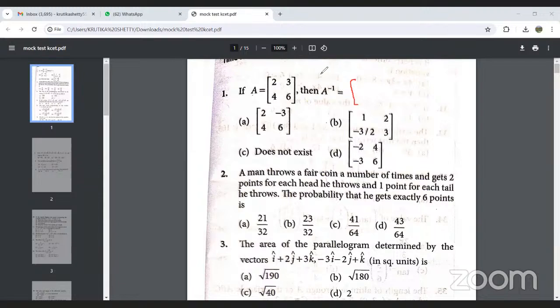First check whether it exists or not. 2 into 6 is 12, and 4 into 3 is also 12. So 12 minus 12 is 0. So the answer is C, does not exist, because for the inverse to exist, the determinant of A must not be equal to 0. It must be non-singular, but this matrix is singular, so the inverse does not exist. So option C is the right option.